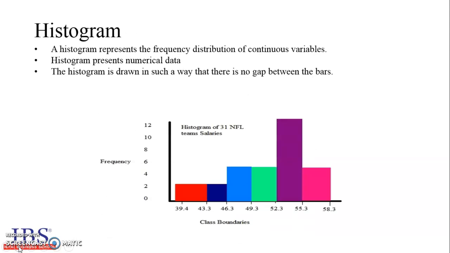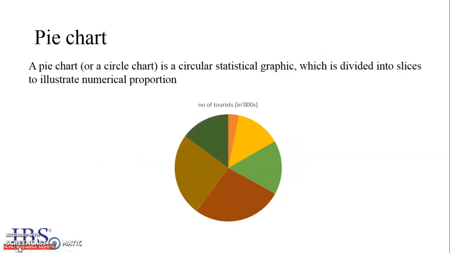Histograms. A histogram represents the frequency distribution of continuous variables. Histogram presents numerical data. The histogram is drawn in such a way that there is no gap between the bars. Pie chart. A pie chart or a circular chart is a circular statistical graphic which is divided into slices to illustrate numerical proportion.